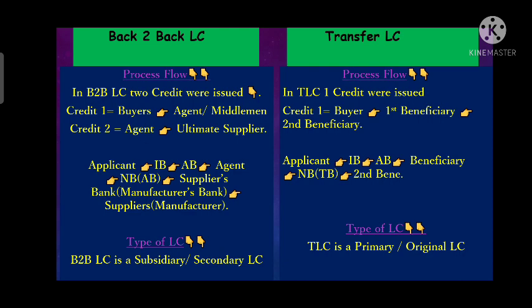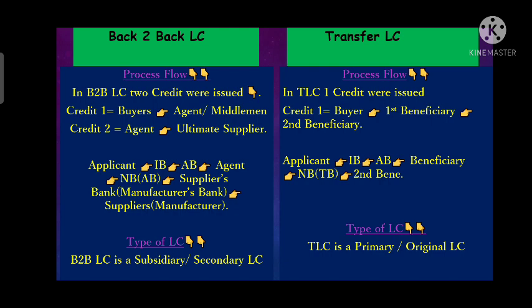Whereas in transfer LC, as we know that there is only one LC issued, which is issued by a buyer favoring to the first beneficiary, and that first beneficiary requests a bank, which is called as nominated bank, to transfer that LC to the second beneficiary. What actually happened in this? First applicant requests his bank, in back-to-back LC, that is the issuing bank, to issue a LC.